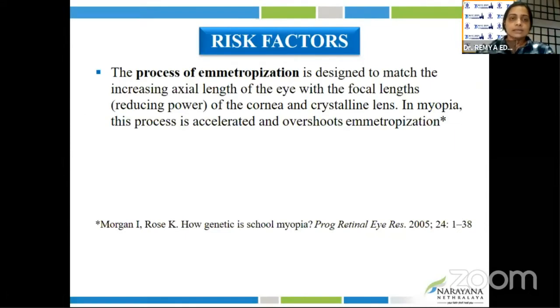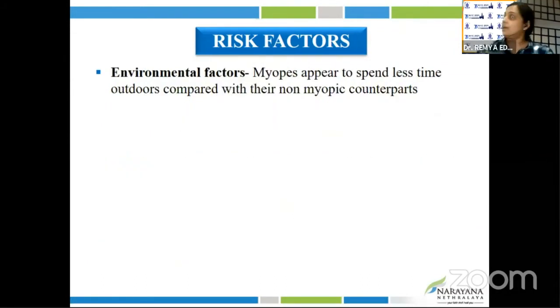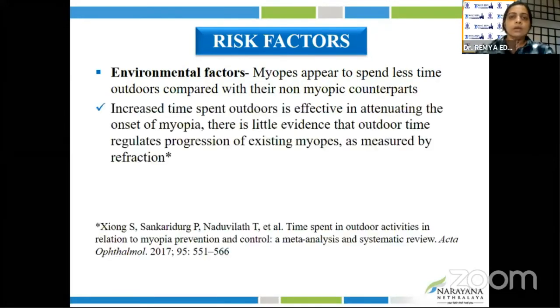The risk factors: the process of emmetropization is in such a way as to match the increasing axial length of the eye with the focal lengths of the cornea and crystalline lens. In myopes, this process gets accelerated and overshoots emmetropization. Younger age at myopia onset is associated with faster myopia progression independent of other risk factors. Environmental factors also play an important role in myopia progression.